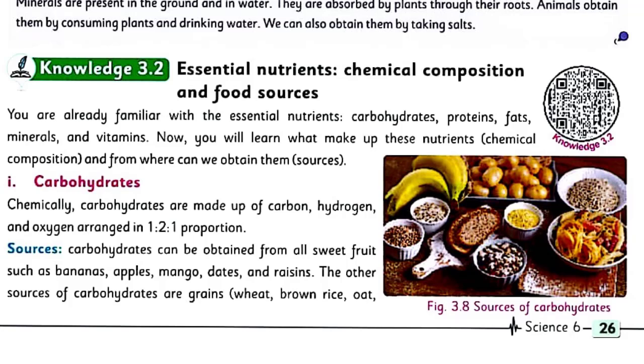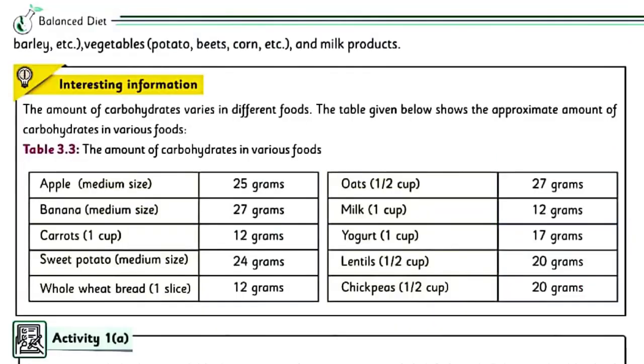Sources: carbohydrates can be obtained from all sweet fruits such as bananas, apples, mango, dates, and raisins. The other sources of carbohydrates are grains, wheat, brown rice, oat, barley, etc., vegetables, and milk products.